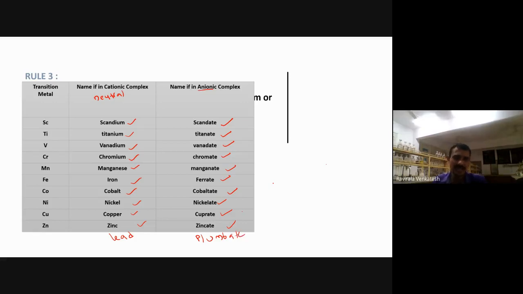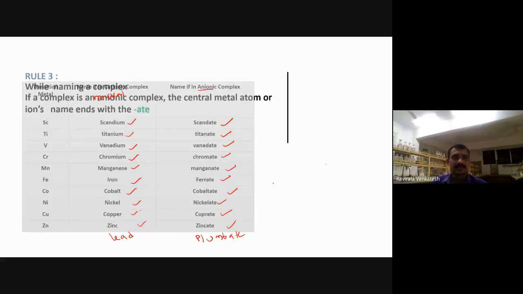So these are the many things. I will share these in the WhatsApp group, so no worry about this one. You need to remember this. This is the only thing you need to remember actually. Okay. Next.